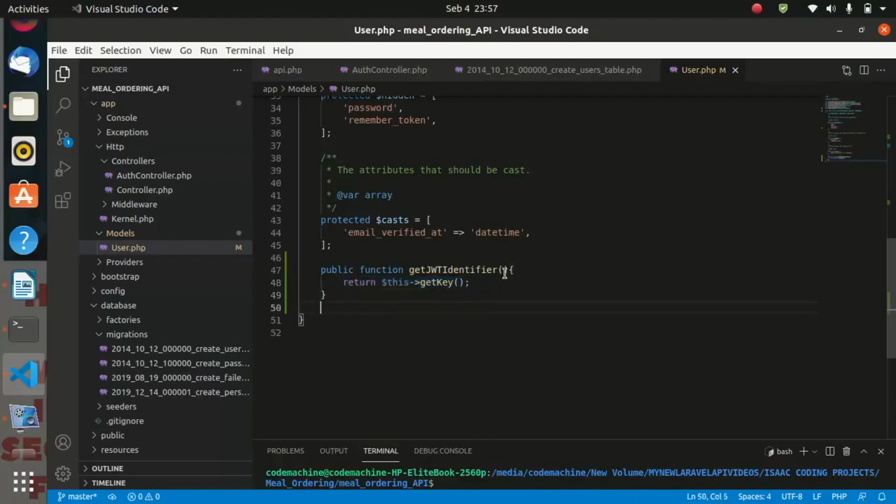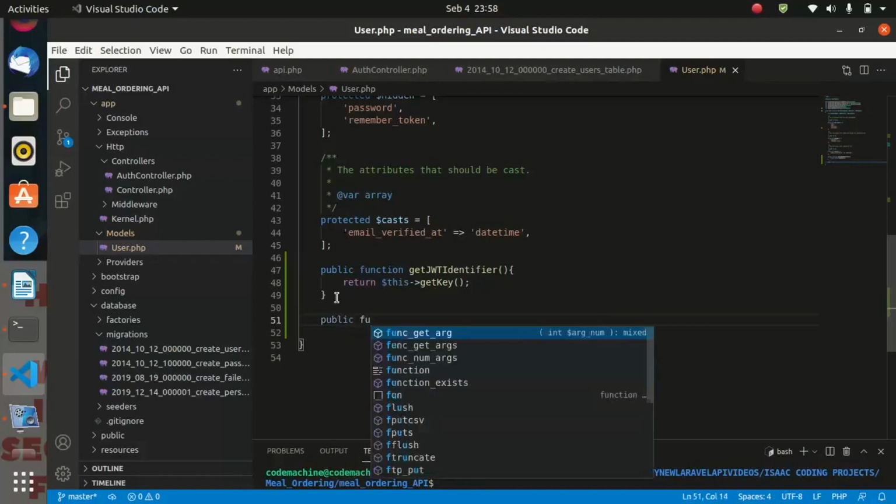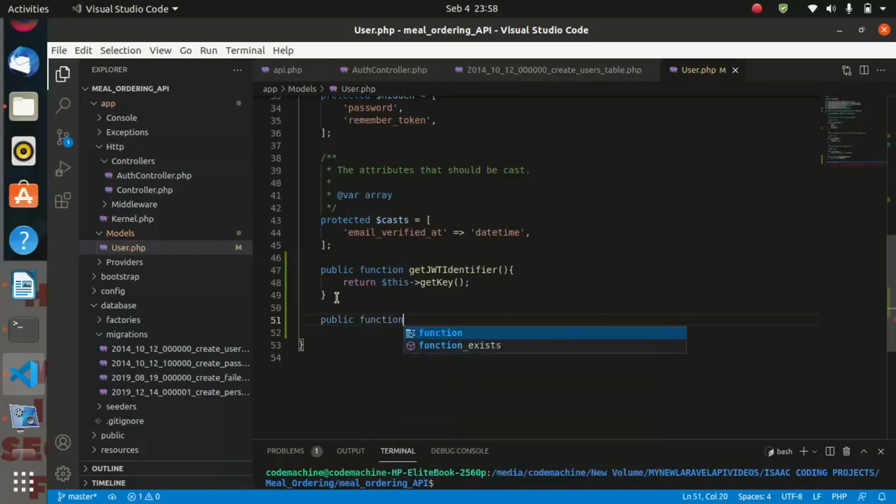So we have implemented one of the methods. The next method is for custom claims. So we shall say public function get Jwt custom claims, and in its body, we are going to return an empty array.